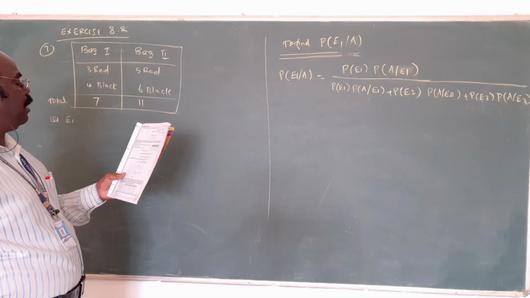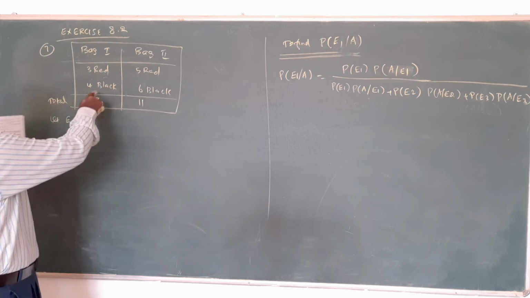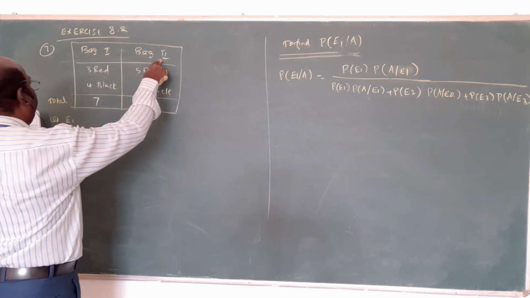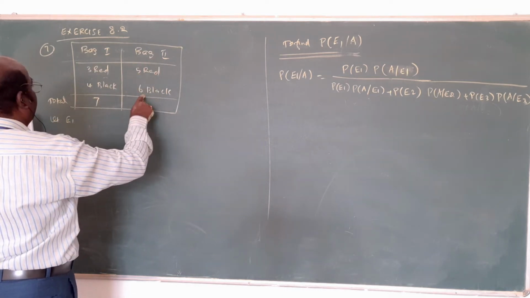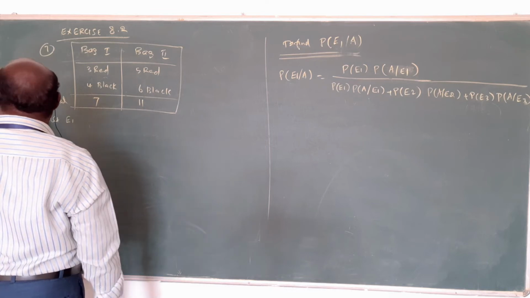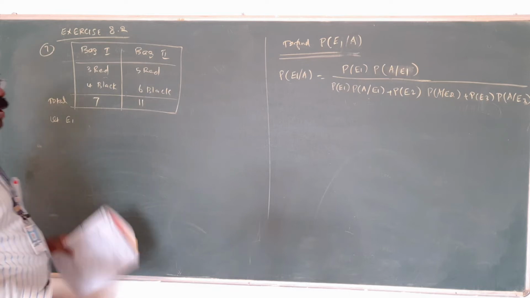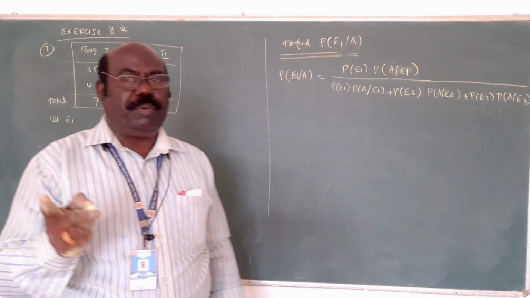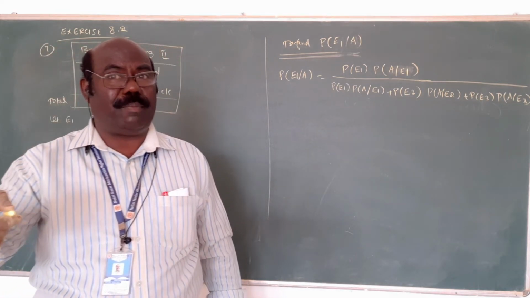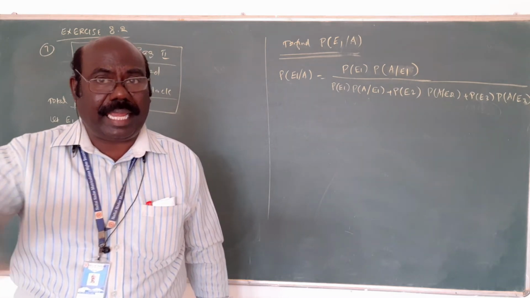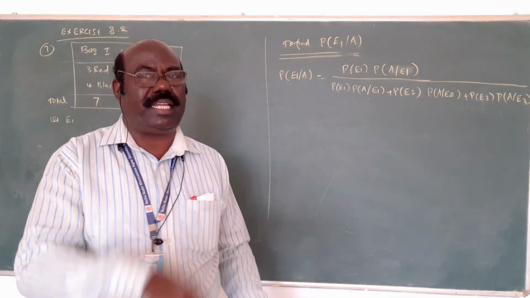Bag 1 contains 3 red balls, 4 black balls, total 7. Bag 2 contains 5 red balls, 6 black, total 11. Now what is being asked? Find the probability that it was from bag 1. In the previous example problem, bag 2 was asked. The data is the same, but here bag 1 is asked.